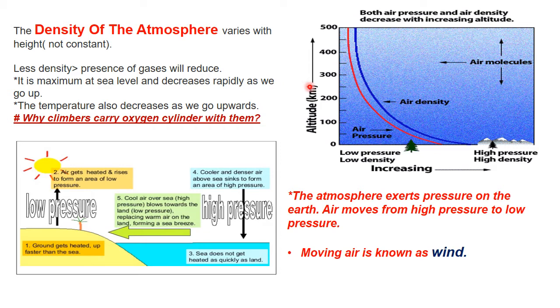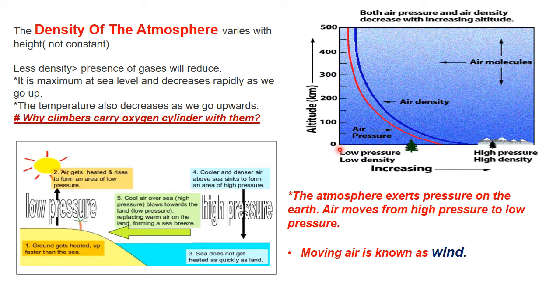Now coming to a very important part, which we are going to talk about, the air density and air pressure. If you look at this graph, it is 0, 100, 200, it goes up as we move up. You can refer to the arrow. Here also this is showing low pressure and low density. So if you move from here, it will go like 0, 100, 200 over here.